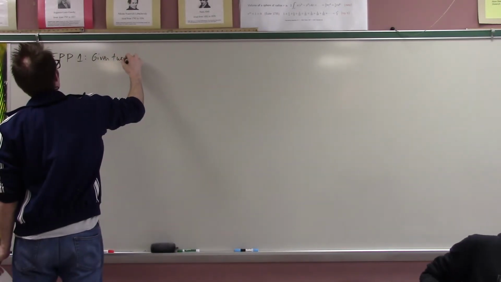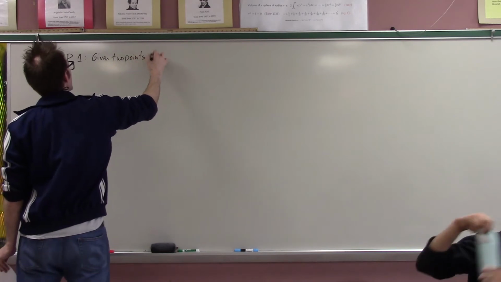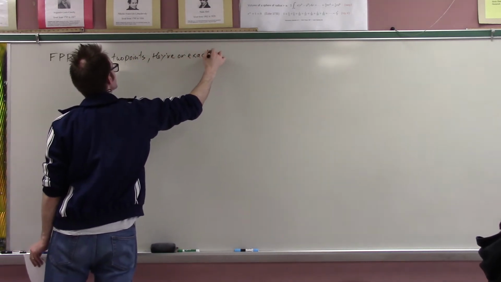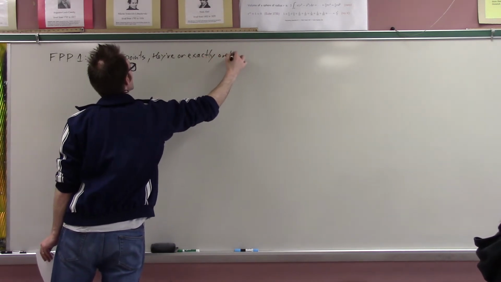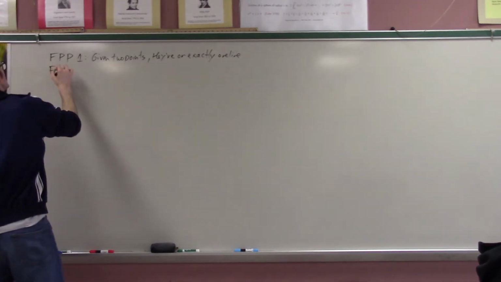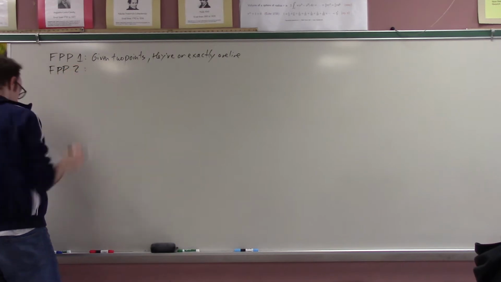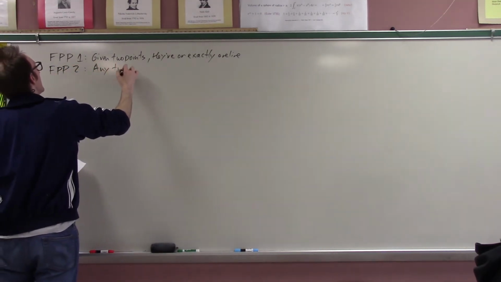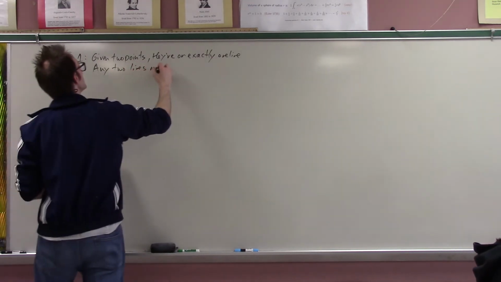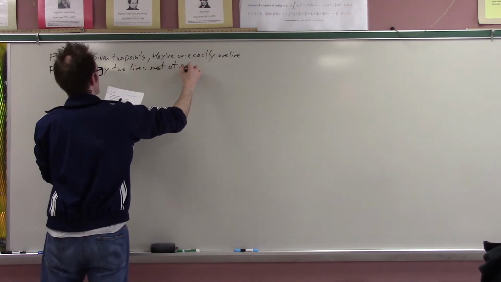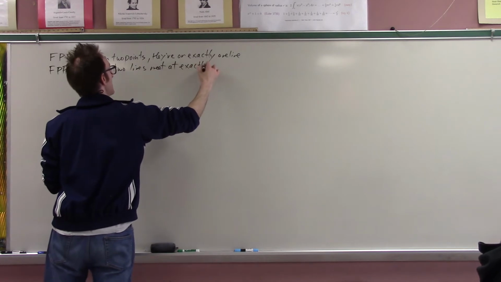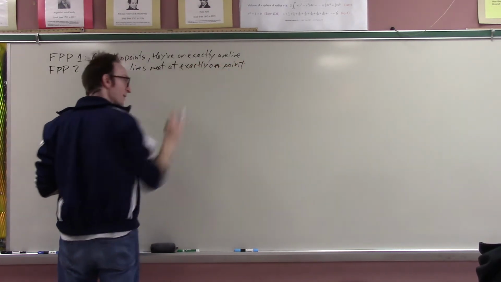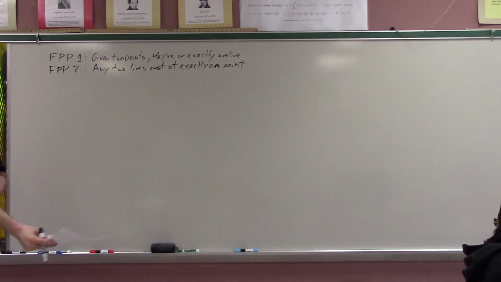Given two points, they are on exactly one line, and there is finite projective plane axiom 2, which says that any two lines meet at exactly one point, which is to say all lines do meet, which is what makes it a projective geometry.